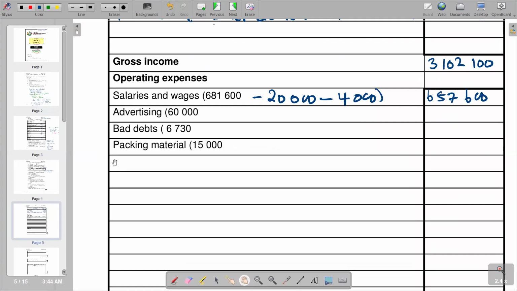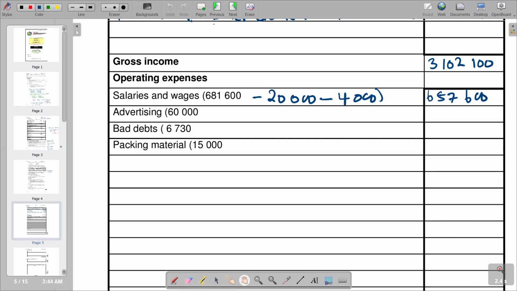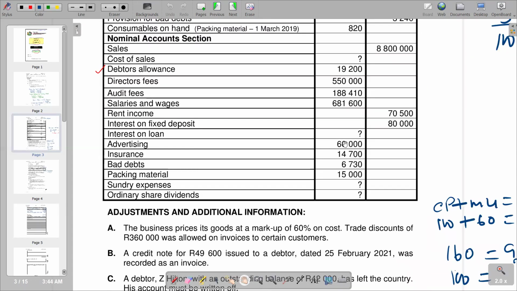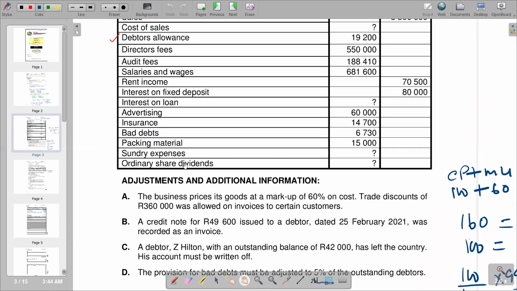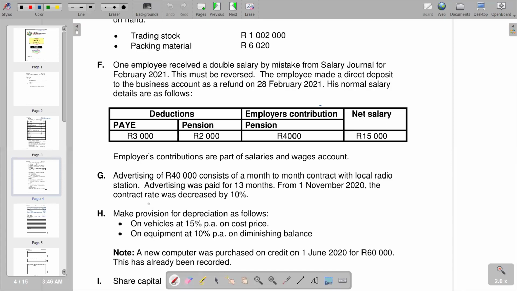So obviously, 60,000 is the figure given in the pre-adjustment trial balance. And then we also need to look for any adjustments. So we see that advertising is the figure that we have, which is 60,000, and we are seeing it here. So we look for adjustments affecting our advertising. We try to proceed to our next page and see any adjustment. If you come to information G, we have got an adjustment affecting our advertising.